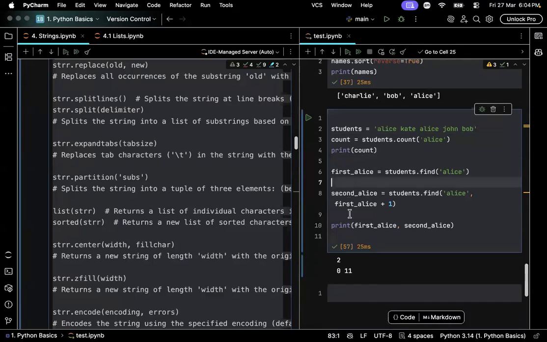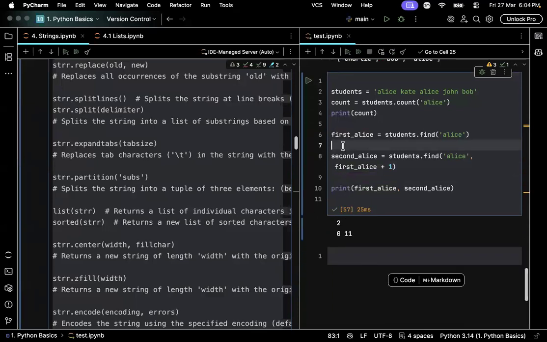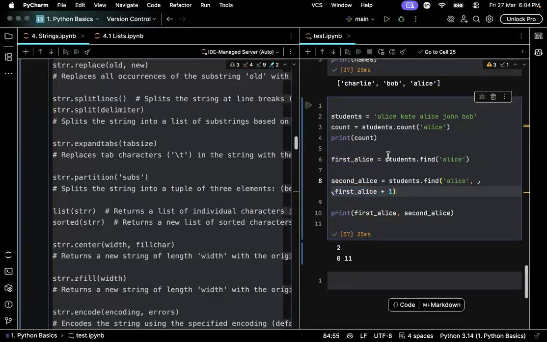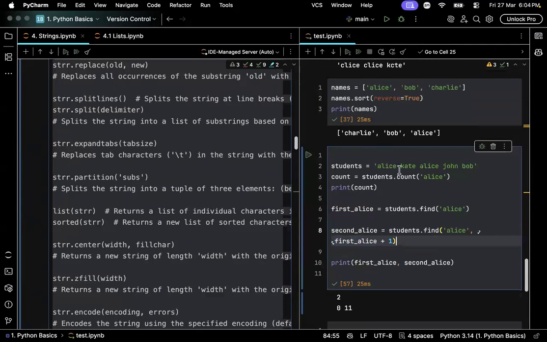In such a case, what you should do is proceed sequentially. You should first find the index; find will return the first occurrence index, right? You need to capture that into a variable, and then the second occurrence index should be found using find, but the starting position should be shifted, not from zero, but from the first occurrence plus one. So it knows where to start searching.